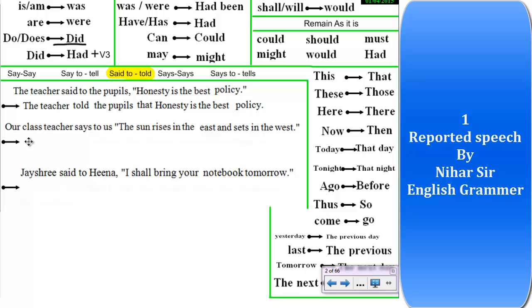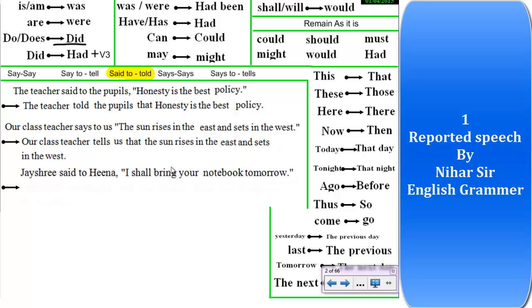Our class teacher says to us, the sun rises in the east and sets in the west. So same thing: our teacher tells us, because it is says to, so tells, not told, tells us that the sun rises in the east and sets in the west.